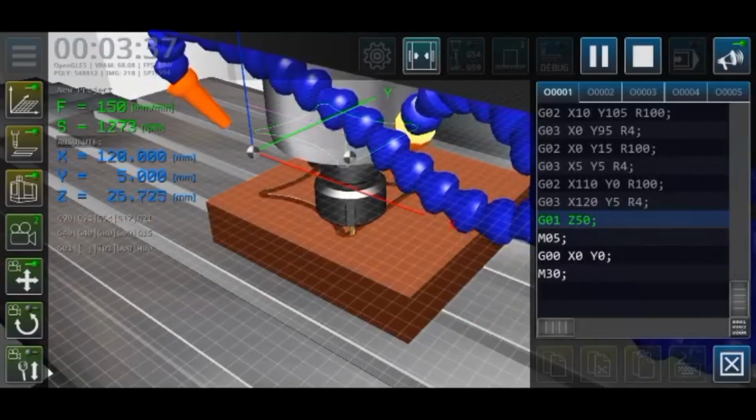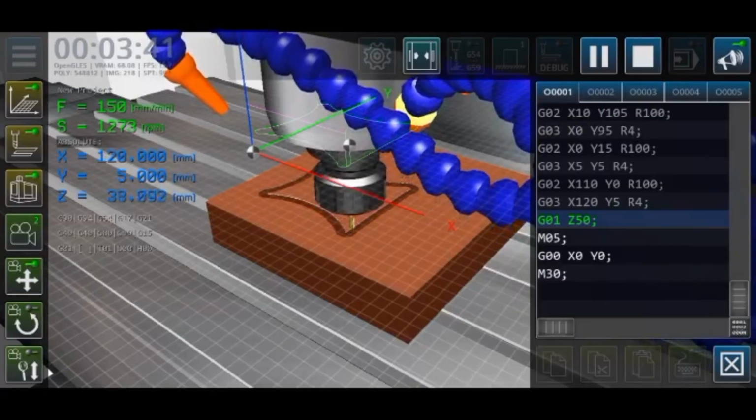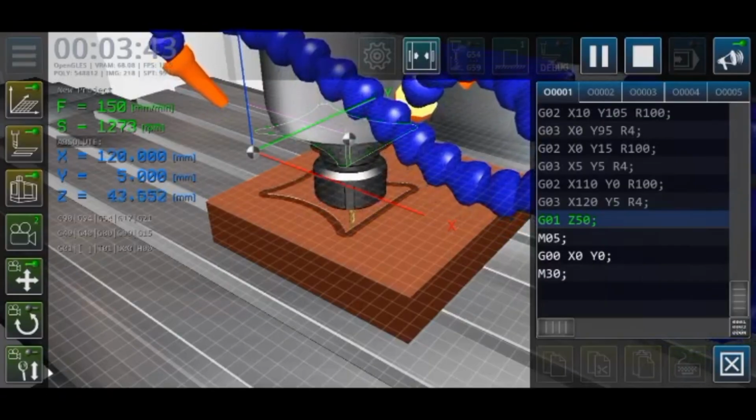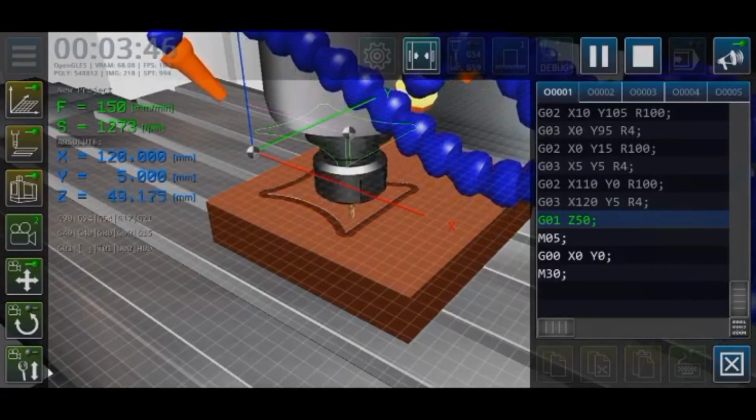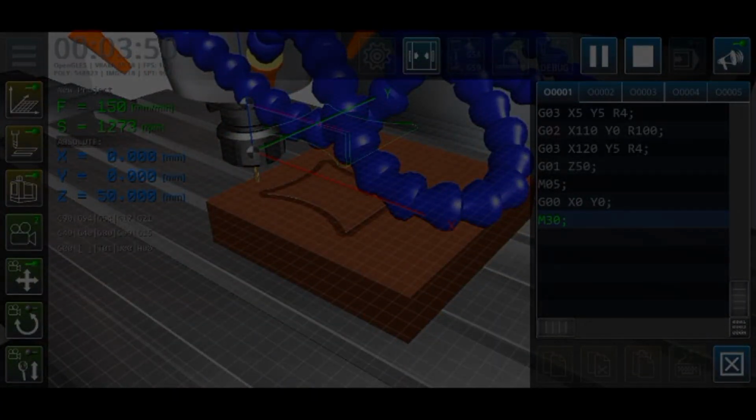This is the closing, and then next is the retraction. And then return, and the program ends.